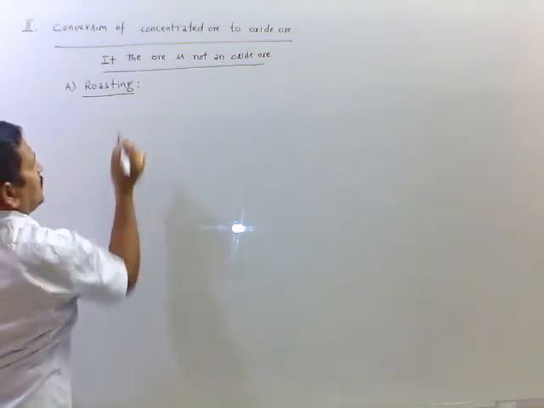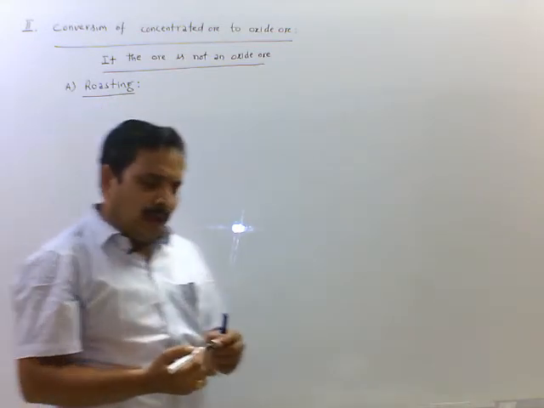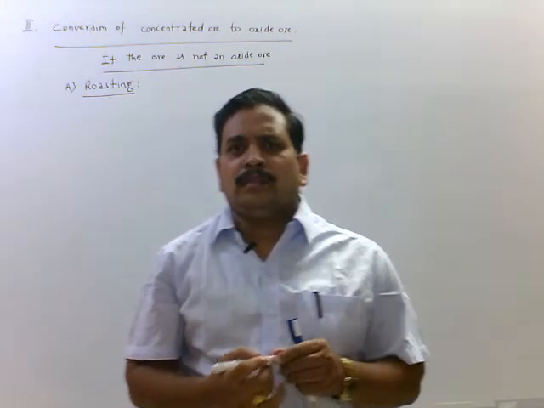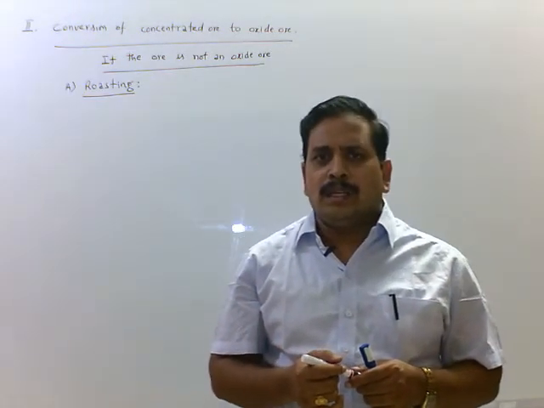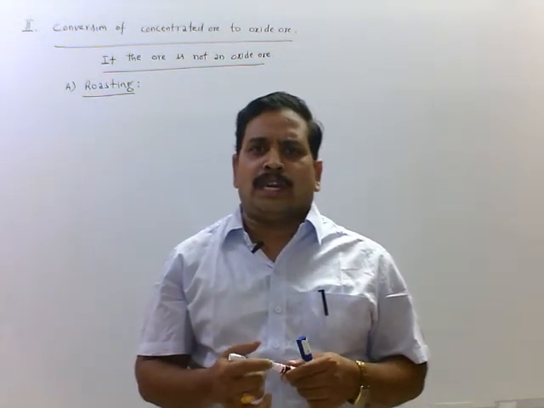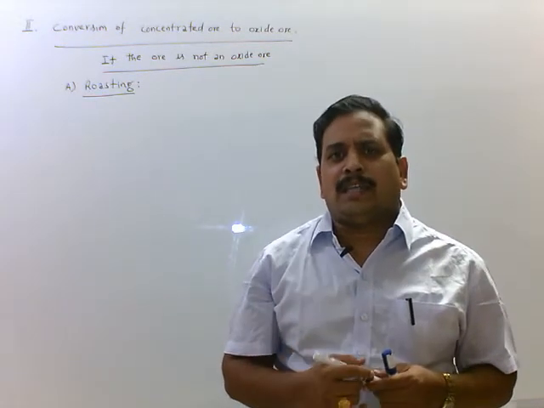Heating the ore in the presence of air is called roasting. Here we generally use sulfide ores. Sulfide ores are roasted to get oxide ore.